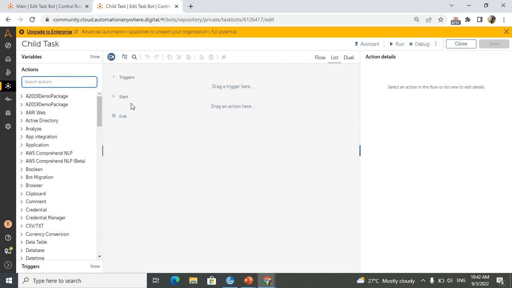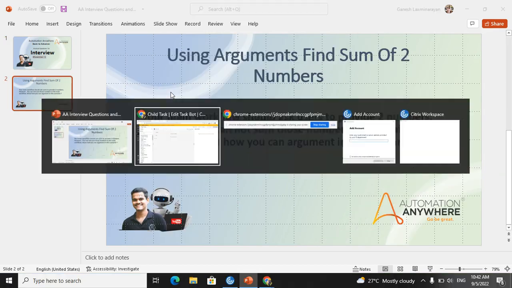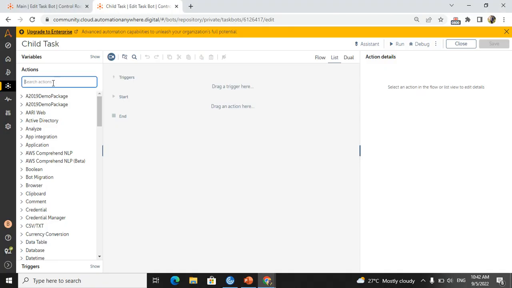Here they have mentioned in the question, I will go back to the question again. Your main workflow should ask the user to provide two numbers. I am taking the two numbers from the user in the main, and you cannot sum those numbers in the main workflow. I am not summing in the main workflow. So I will go back to the child.